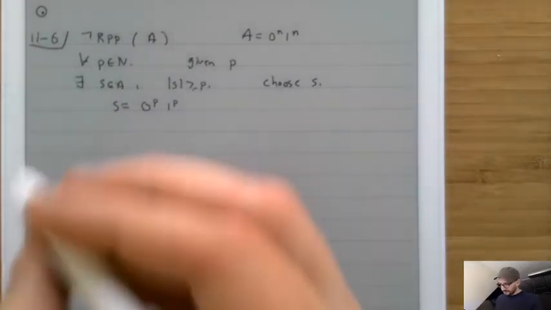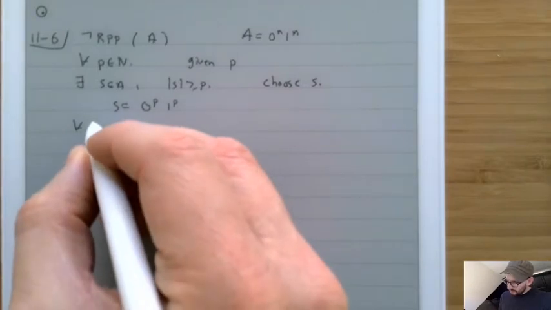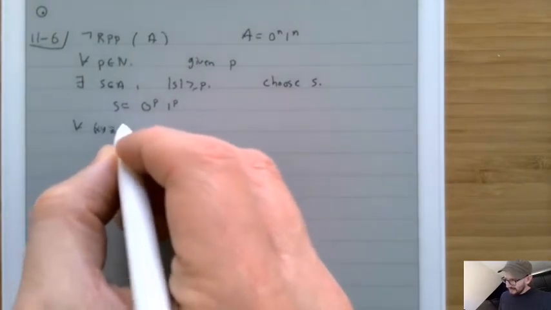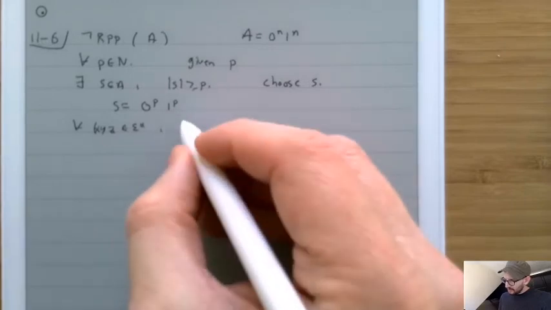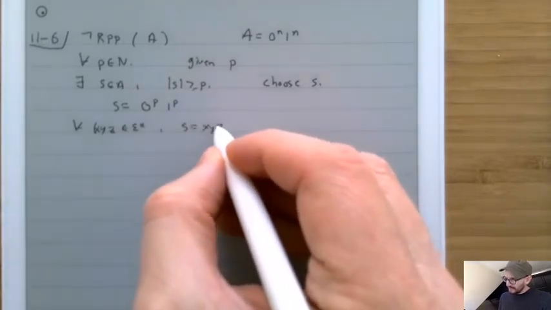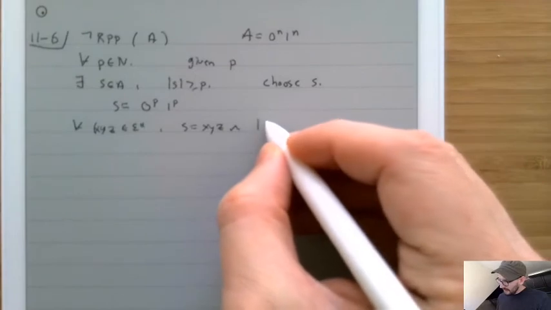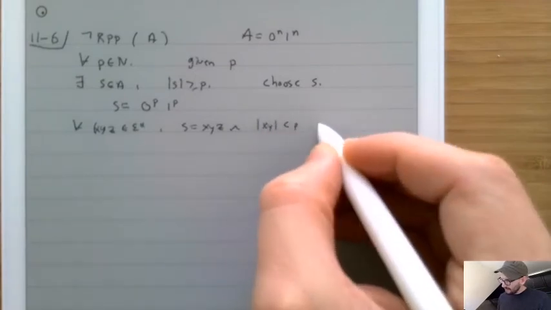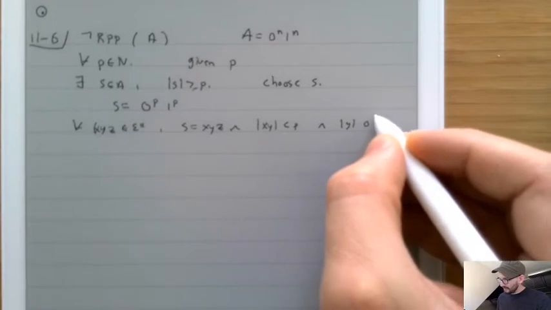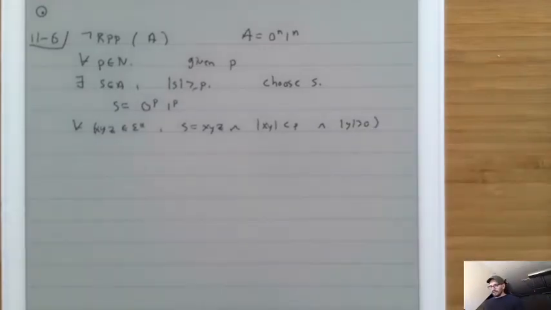All right, great. Next, there's a for all x, y, z inside of sigma star, such that s is equal to xyz, and the length of xy is less than p, and the length of y is greater than 0. Now, we don't get to choose those. They're given to us. So we've been given some strings x, y, and z, and we don't know what they are. Our enemy, the person who's trying to thwart our attempt to do this proof, has come up with them.